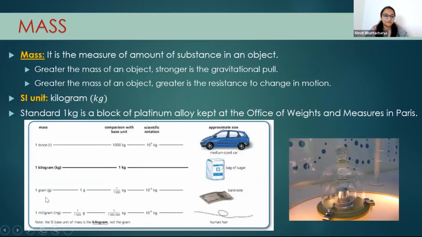Okay. So then 1 gram. For 1 gram, you can say a bank note, a currency note, can weigh 1 gram. Then 1 milligram would be a human hair. So if you measure the weight of each human hair, you'll find it as 1 milligram. This is just to get the idea of how much the weight can be, or sorry, this is actually mass. Got it? Okay.